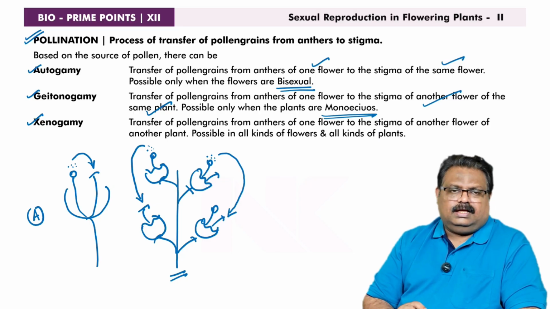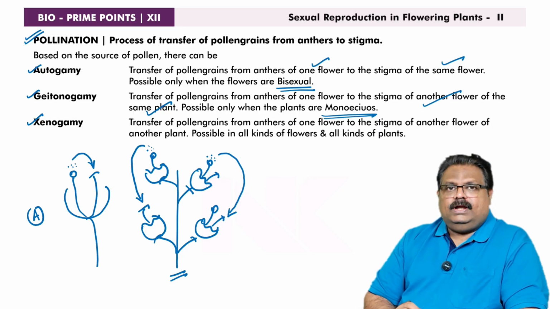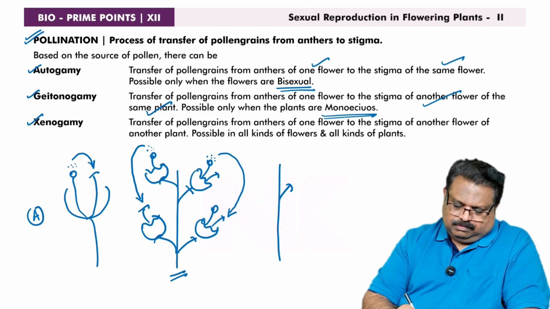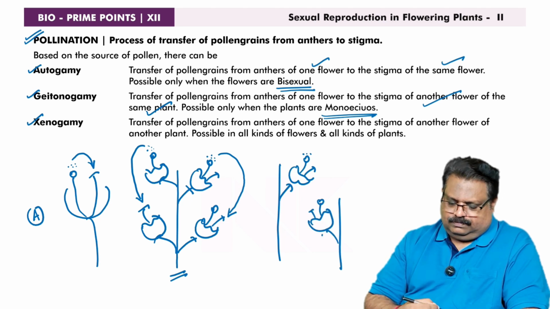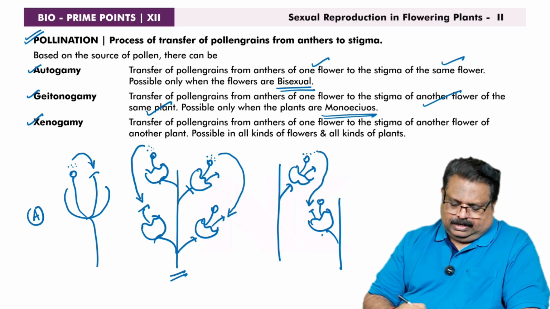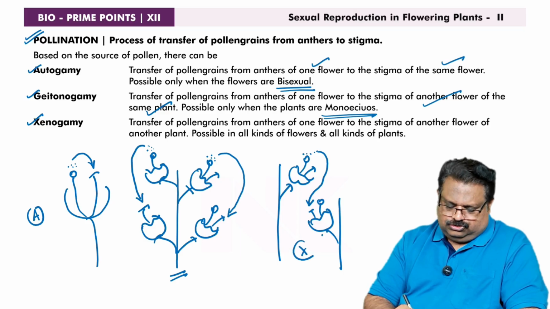Then the third category is called xenogamy. What is xenogamy? Xenogamy is the transfer of pollen grain from anthers of one flower to the stigma of a flower of another plant. Suppose this is one plant. The flower may be either bisexual or unisexual. And this is another plant. Here also the flower may be either bisexual or unisexual. Suppose the pollen grains are transferred from one plant to a flower of another plant. That kind of pollination is called xenogamy.